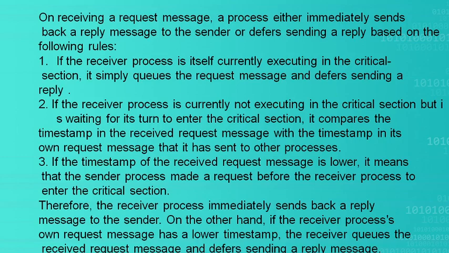The second rule: if the receiver process is currently not executing in the critical section, but it is waiting for its turn, for example P3, while P2 is executing in the critical section. In such a case, P3 wants to execute in the critical section and it is already in the waiting state.